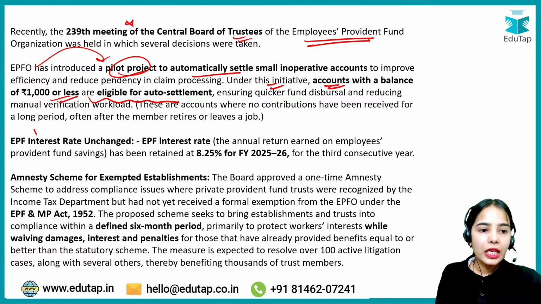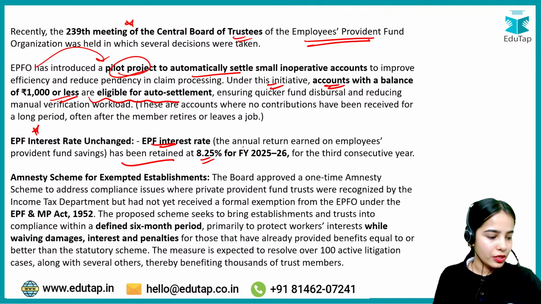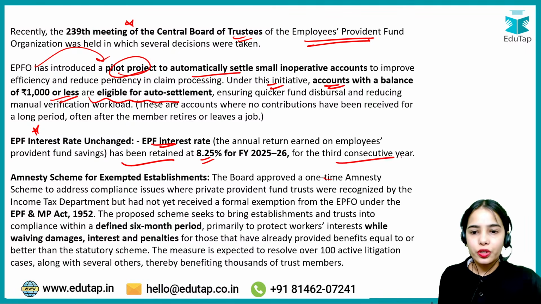Okay, EPF interest rate unchanged. So the EPF interest rate has been retained at 8.25% per annum. For the third consecutive year, this is the interest rate that is going to be maintained. Amnesty scheme for exempted establishments.